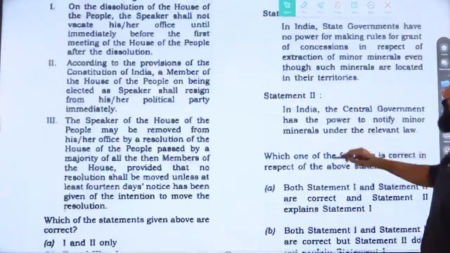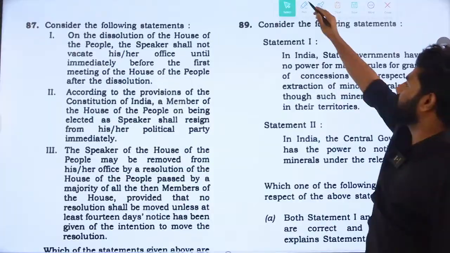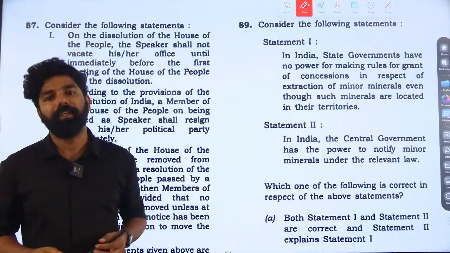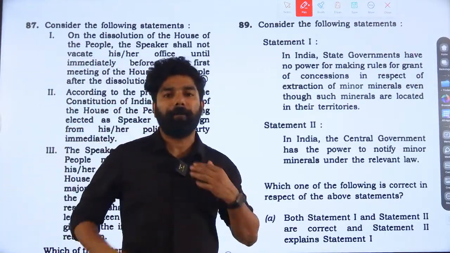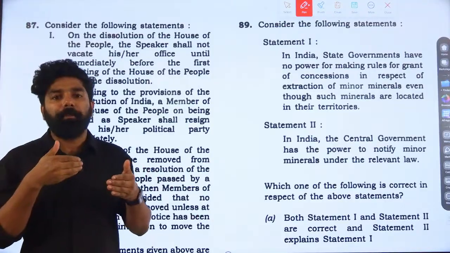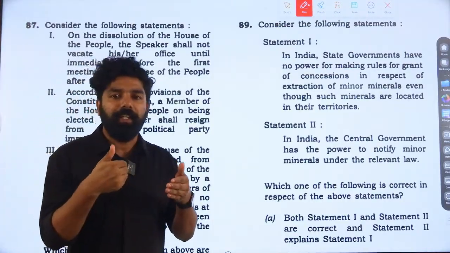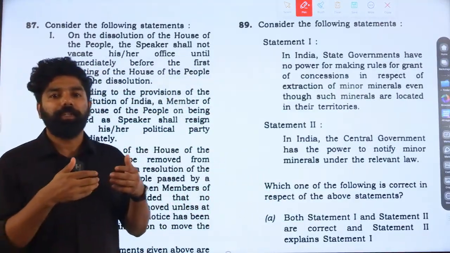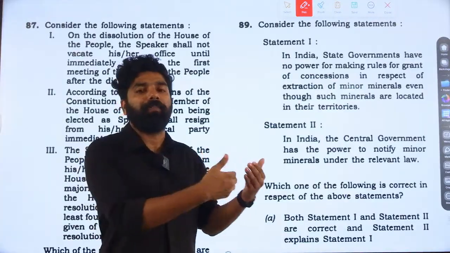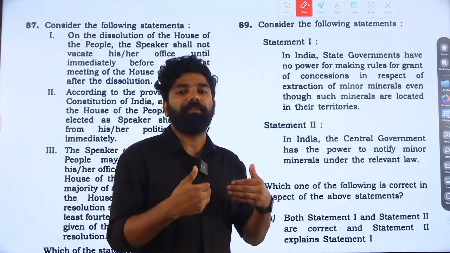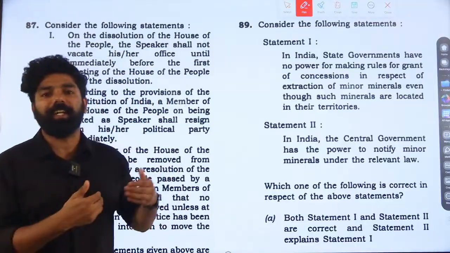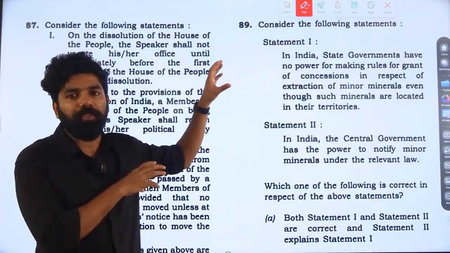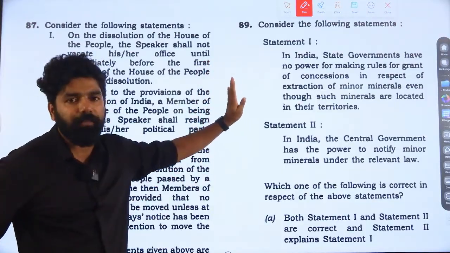Moving on to the next question, number 89. This is a question based on current affairs. Recently, there was a current affair related to the central government, where certain minor minerals were converted into major minerals. In this context, some topics were related to the powers of the states regarding making rules for considering which are minor minerals and which are major minerals. That's why this question was asked this year, because it was mentioned in the news.